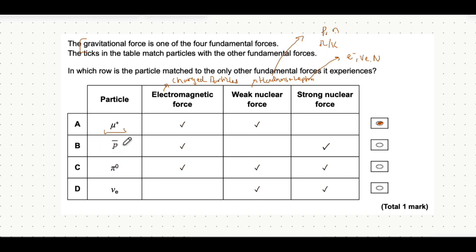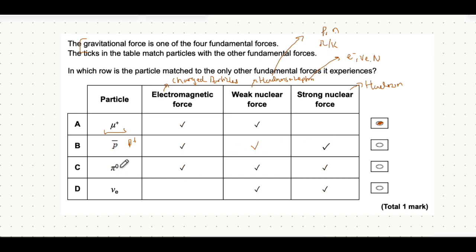So an antiproton, because a proton has a charge of +1, an antiproton, an antiparticle, has that opposite charge, so it'll definitely have a charge, and it also has that same rest energy. That's the definition of an antiparticle. Does it experience the weak nuclear force? Yes, it does, because it's an example of a hadron, and hadrons experience the weak nuclear force and the strong nuclear force. So, by the way, I'm just going to label here hadron. Okay, that's completely fine. Because this middle box was missing, that's why this row is incorrect.